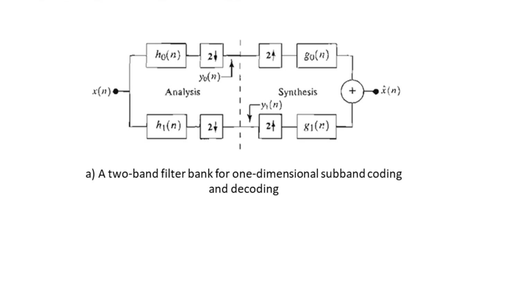The filters H0 of n and H1 of n are half band digital filters whose idealized transfer characteristics can be denoted by capital H0 and capital H1. We shall also visualize these transfer characteristics.